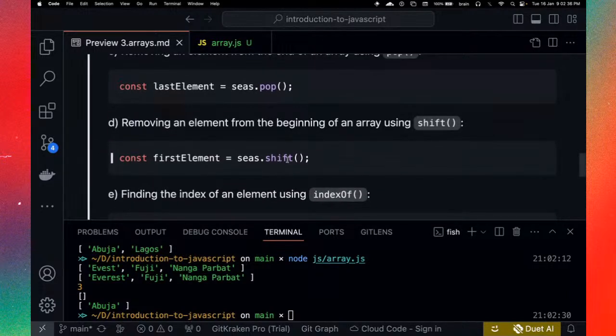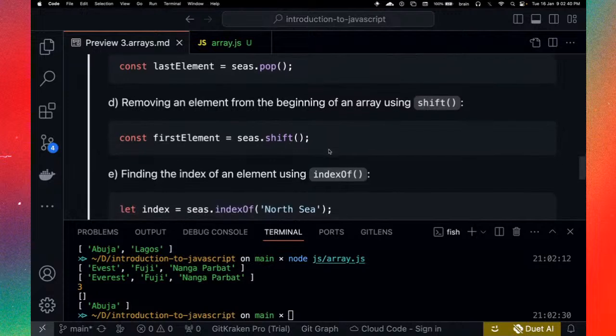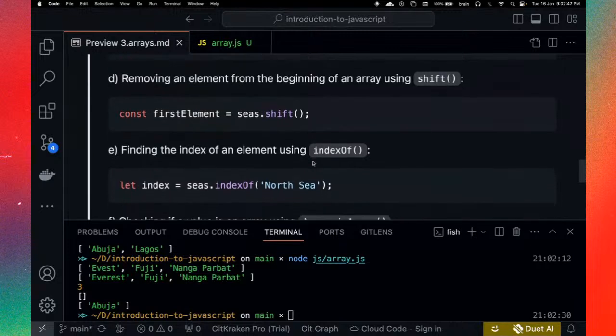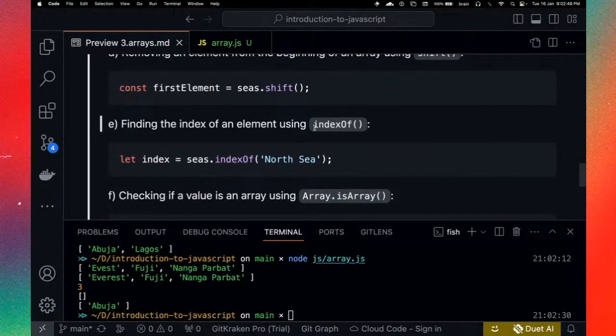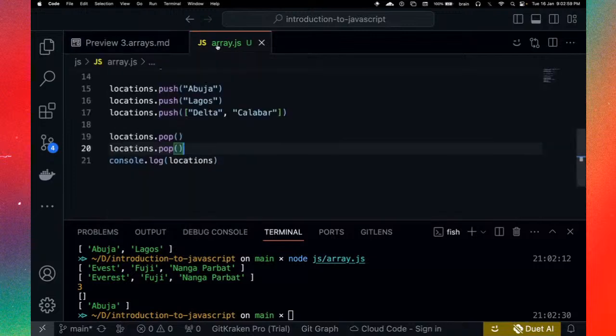Yeah, so if you say dot shift, this will basically remove an item from the beginning. Okay, so dot pop takes out the item in the last position. Dot shift takes out the item in the first position. All right. Now using indexOf gives you the index of that particular item. Okay, using indexOf, of course, with the value in there, it gives you the particular position.